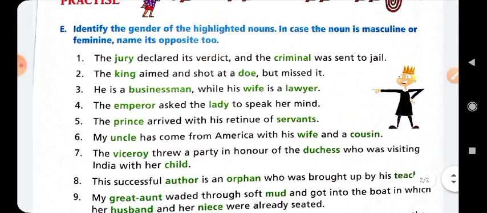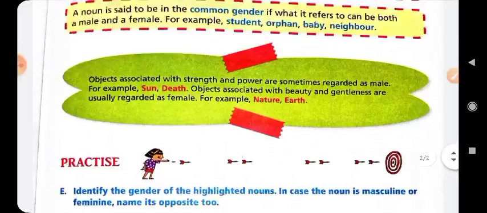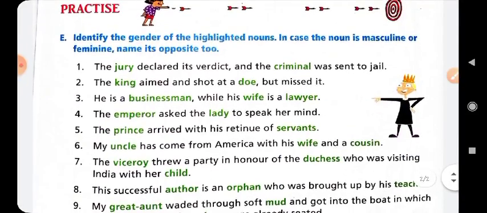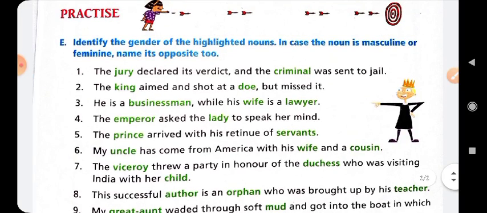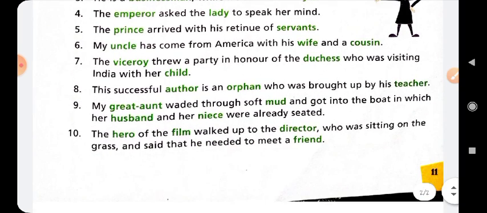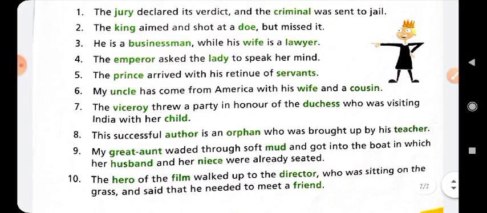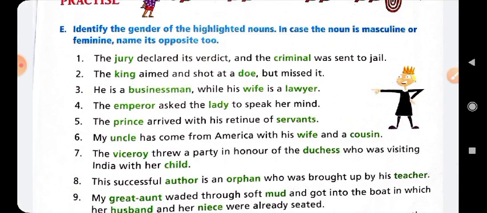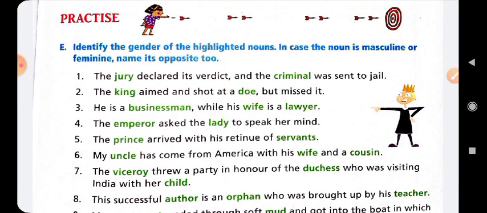And here is the summing up exercise. So you have to see exercise number E here, and identify the gender of the highlighted nouns, whether the noun is masculine or feminine. You have to complete this exercise by using your sense. For the colorful word, you write down its opposite gender. If the gender is masculine, then you have to change it into feminine, and if the gender is feminine, then you have to change it to masculine. It is your homework assignment.